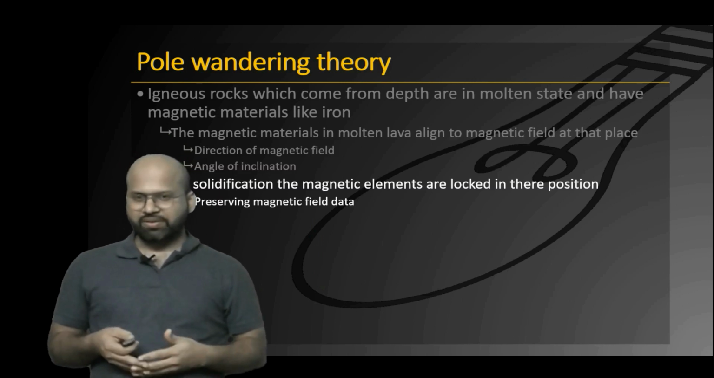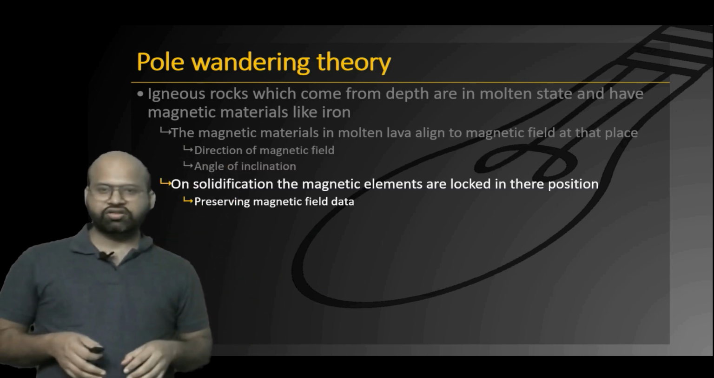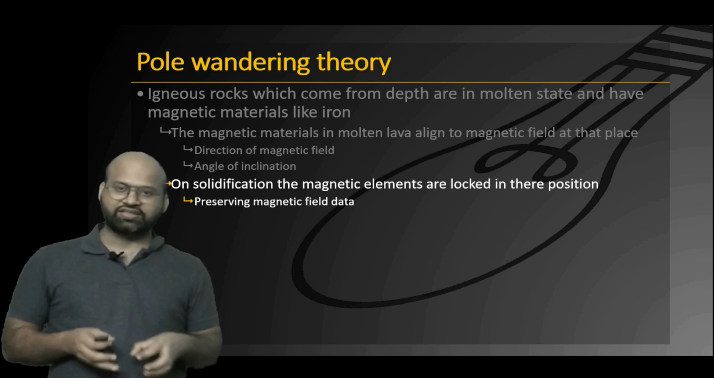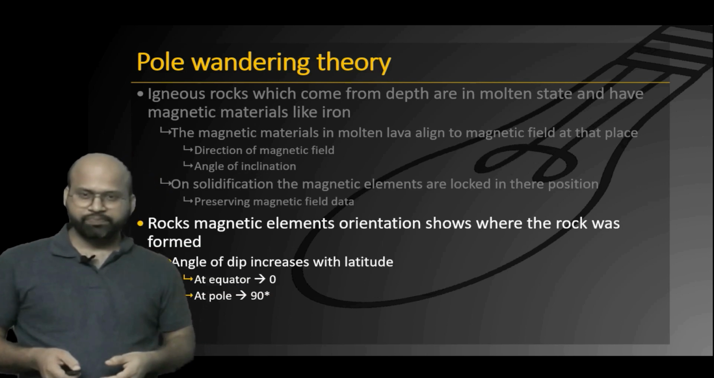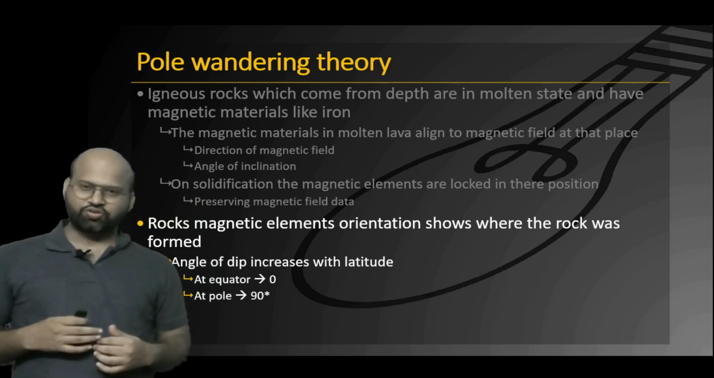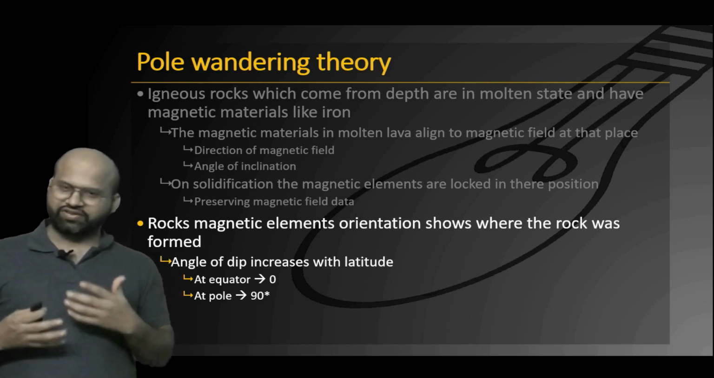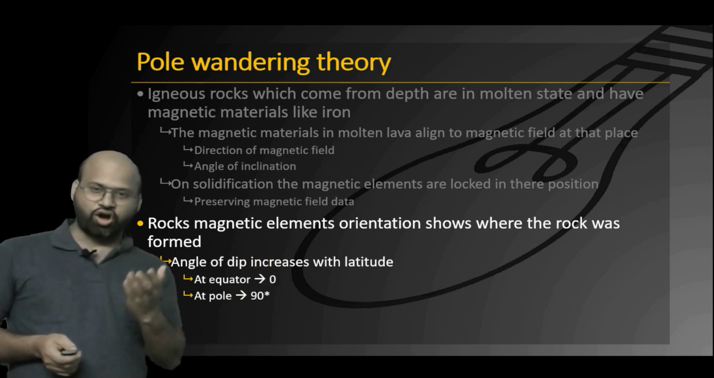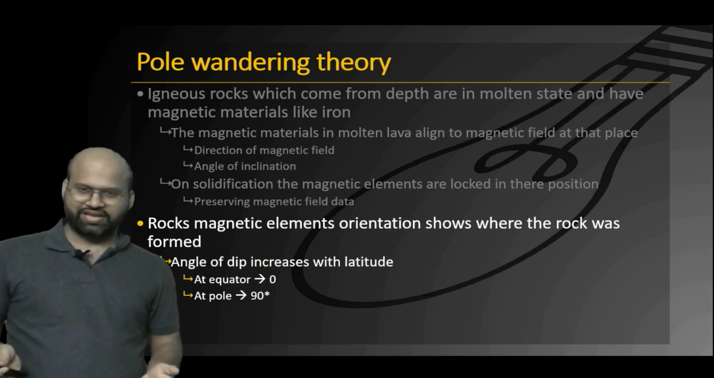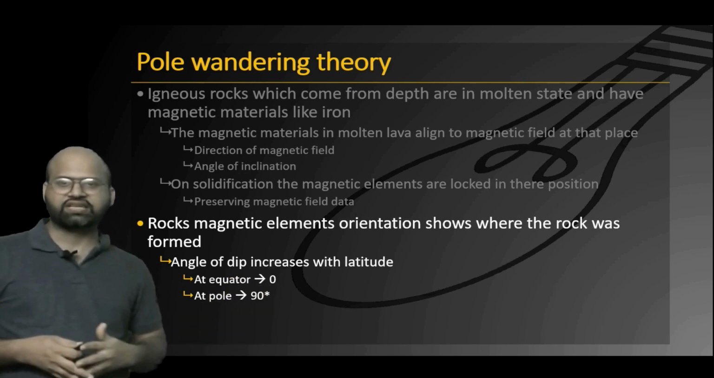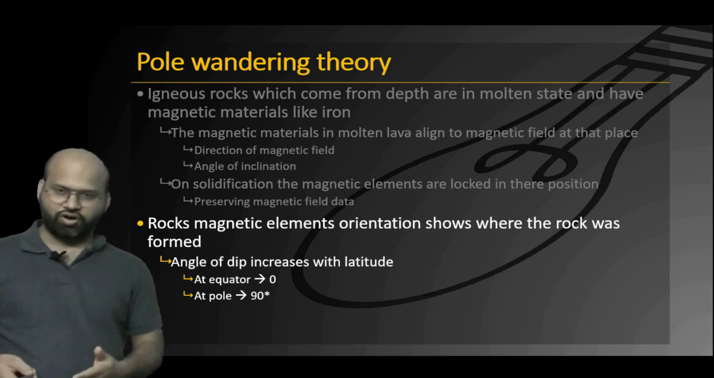Now slowly this magma solidifies, and the magnetic elements in the rocks will preserve the position of the magnetic poles at that location when the rock was solidified. And studying this orientation of magnetic elements within the rocks helps scientists identify where exactly the rock was formed, because as we already discussed, the angle of dip increases with latitude. If the angle of dip of the magnetic elements of the rocks is 0, we can easily know that it was at the equator, and if it is 90 degrees, we can easily know that the rocks were formed at the poles. And for any value between these two, we can still derive the latitude at which it was formed.